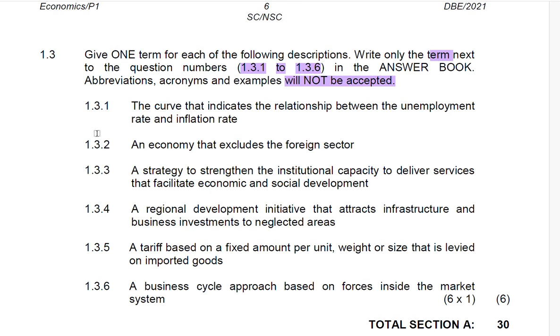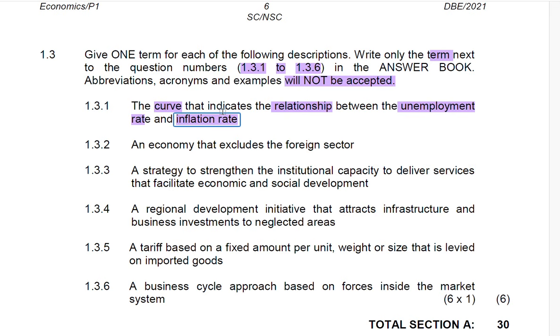All right. Now, 1.3.1, the curve that indicates the relationship between the unemployment rate and the inflation rate. What is the curve? We are talking about the curve. Now you need to remember all the curves that you've learned in class, but more importantly, the ones that show the relationship between the unemployment rate as well as the inflation rate. Candidates, you will remember this is the most important curve.